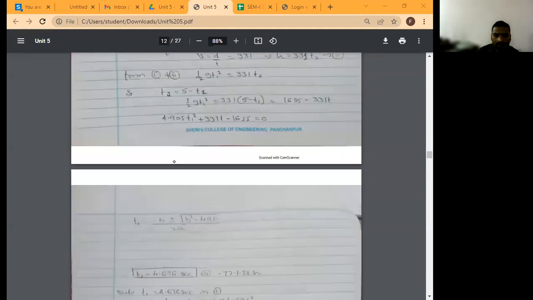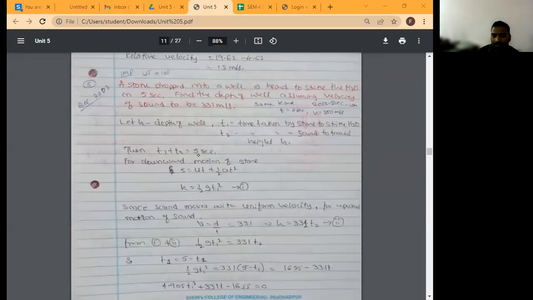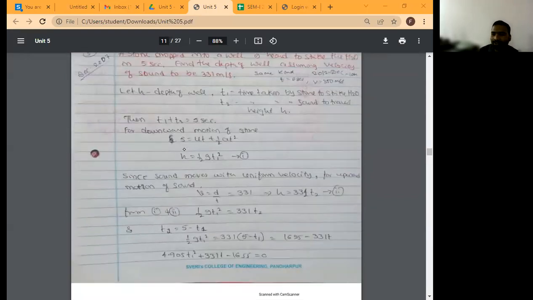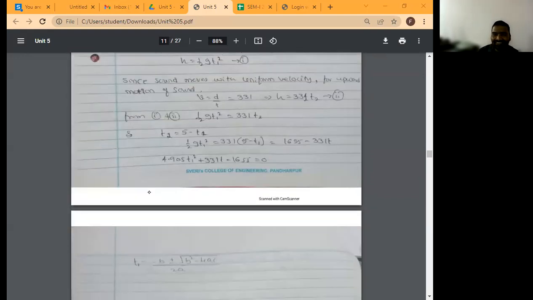But see, this was asked last year. Last year's question paper, we asked. The question is small, but the solution is a little bit lengthy. But this type of question will not be asked in your upcoming exams. If it is an offline paper, then definitely it will be asked.